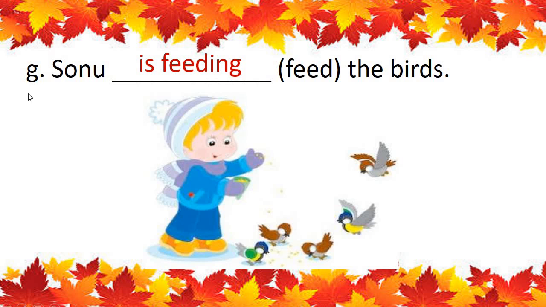Sonu is feeding the birds. B-I-R-D-S. Birds. There are many birds, so it is birds. But who is feeding? Sonu. So for Sonu we have to use is. Sonu is feeding. F-E-E-D-I-N-G. Feed, feeding. Okay, children?